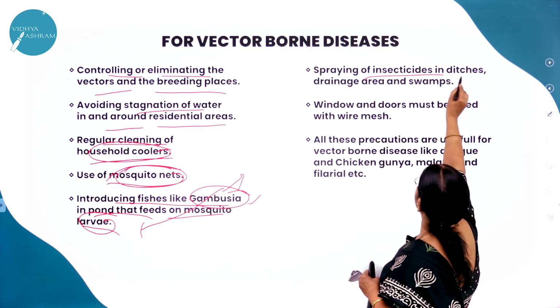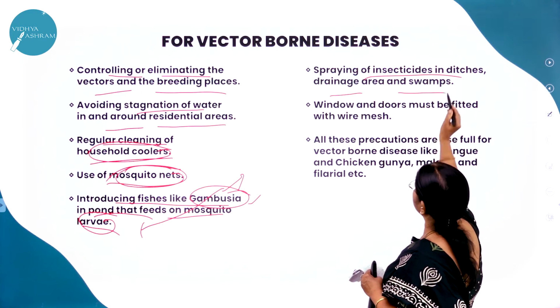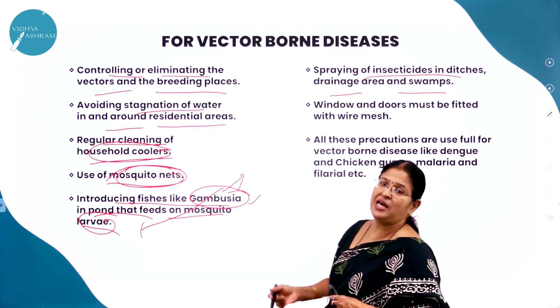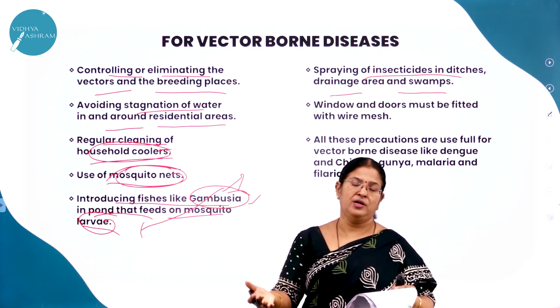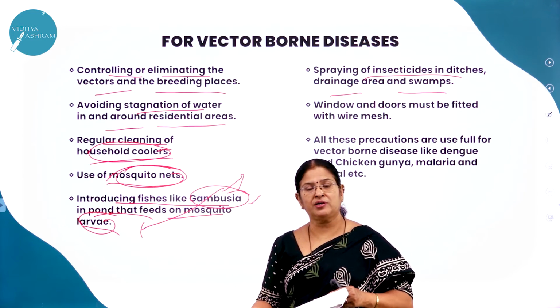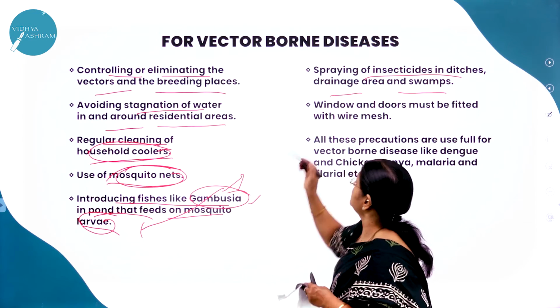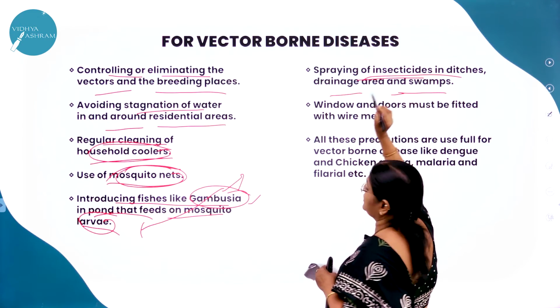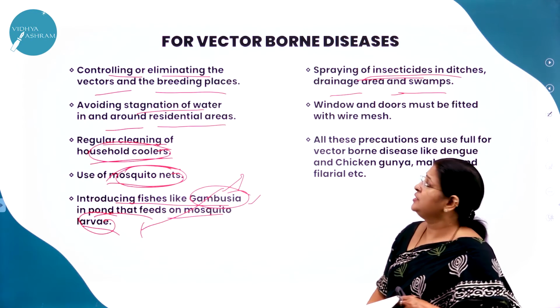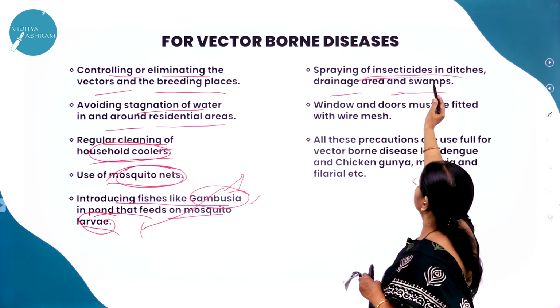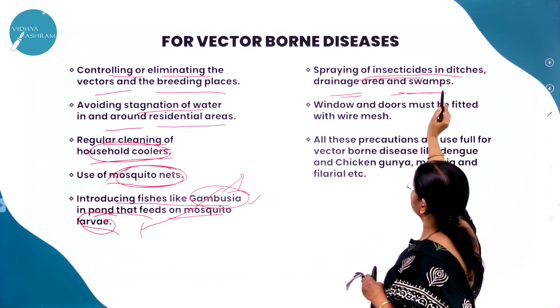Spraying of insecticides in ditches, drainage areas and swamps. Swamp means what? When there is heavy rainfall, you can see a small pond filled with water, and that water remains for a longer time. That is called a swamp, right? So spraying of insecticide is also very important, so you can avoid breeding in ditches, drainage water and swamps.